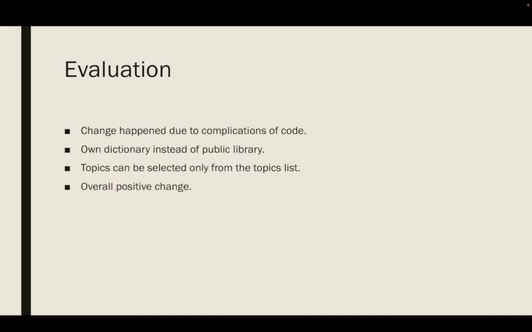The reason for switching from the previous model to this code is that the code became too complicated and prone to errors when some results came, and it was still not satisfactory at all. In this case, there is no need for huge datasets and training. We use our own dictionary, and compared to the machine learning model where any topic can be inputted, here we can only select from the topics list. That's just one of the small disadvantages, but still fine. For the evaluation, I think this is it, and I think I'm concluding my project with this. Thank you.